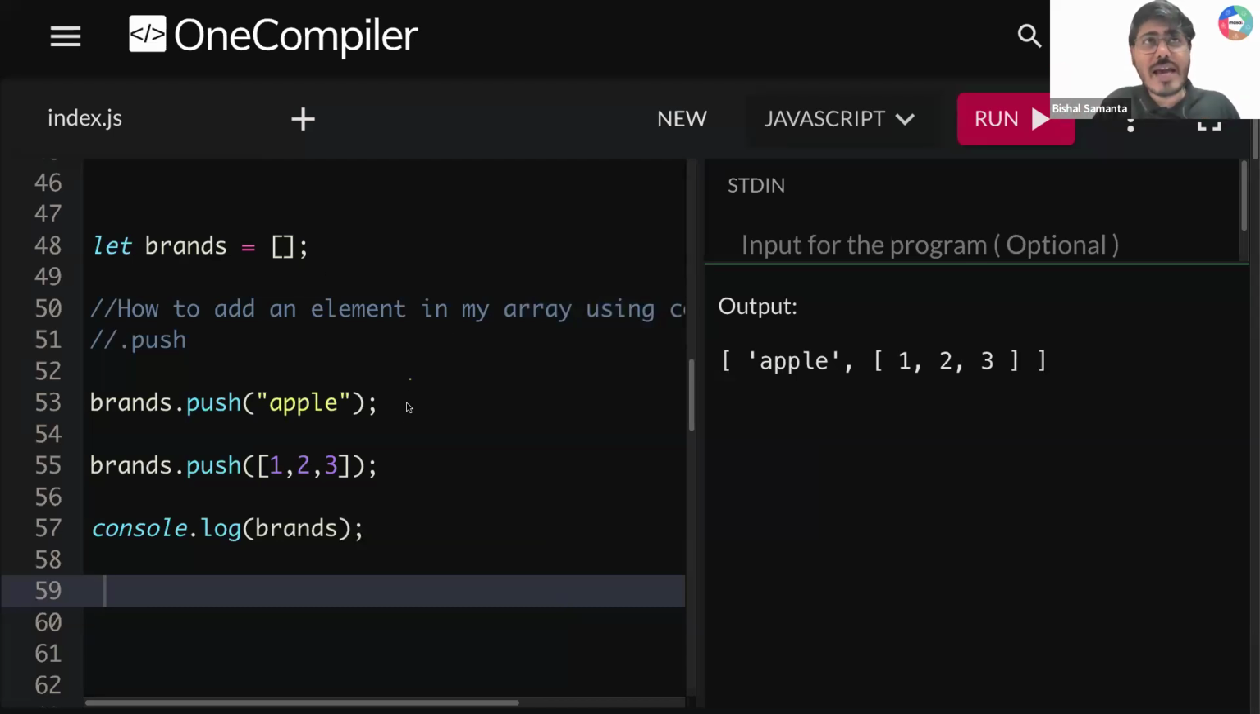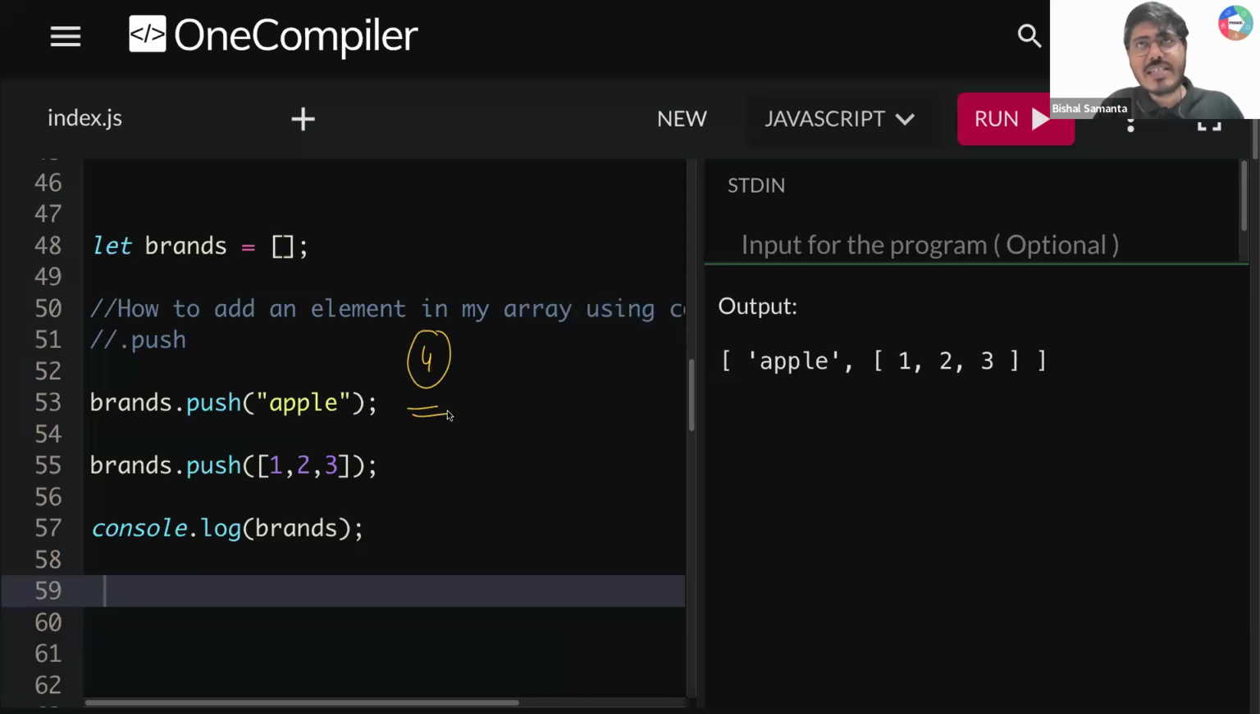Okay. So the next point, number 3, is that you can push anything, any data type, guys. You can push string. If you want to push number, you can push. If you want to push boolean, you can push. If you want to push an array, you can push that as well. So point number 3 is clear, guys. Anything that you want, you can push it. Okay?